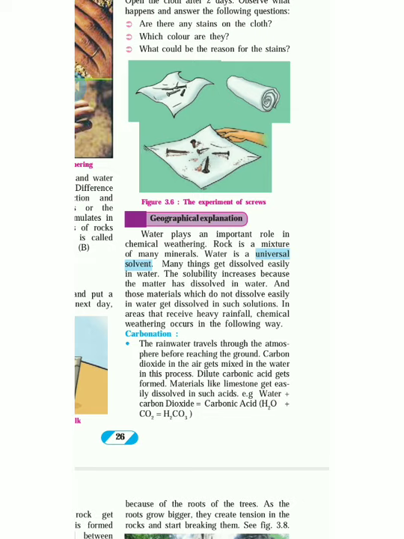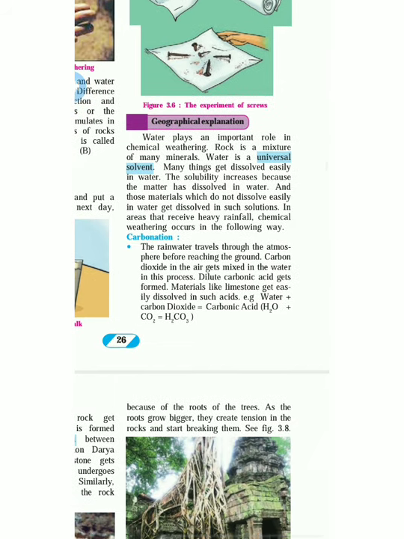In areas that receive heavy rainfall, chemical weathering occurs in the following way. Now see, we have this chemical weathering, also chemical rainfall, which is not good for our health. Carbon dioxide. The rainwater travels through the atmosphere before reaching the ground.